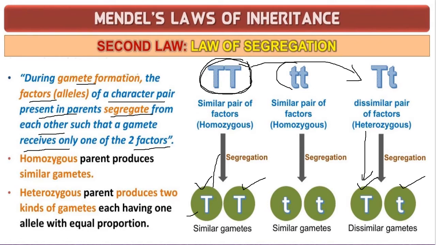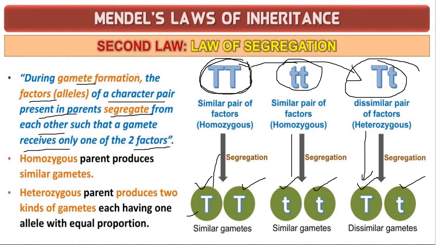Here also you can see a pair of factors are brought together in a hybrid. So they get separated during gamete formation. So this is one gamete, this is another gamete. Here also you can consider in this way: a pair of factors brought together in a hybrid get separated during gamete formation, such as capital T and also the small t.